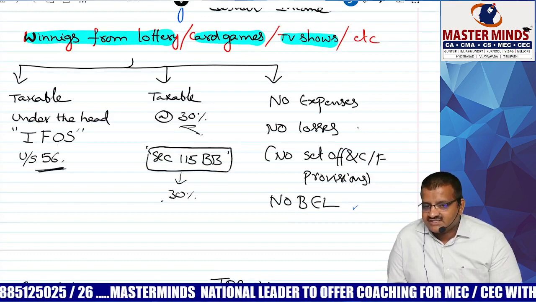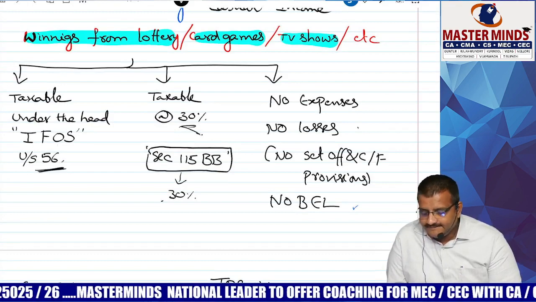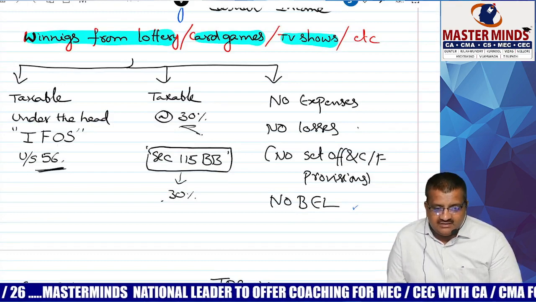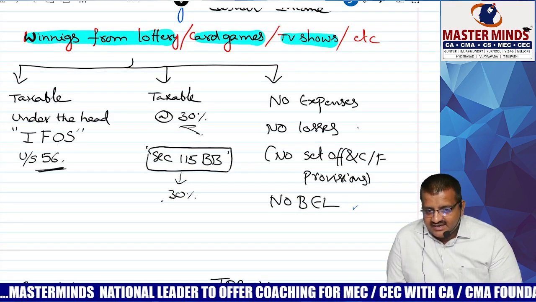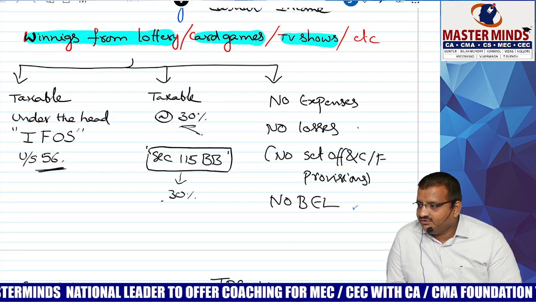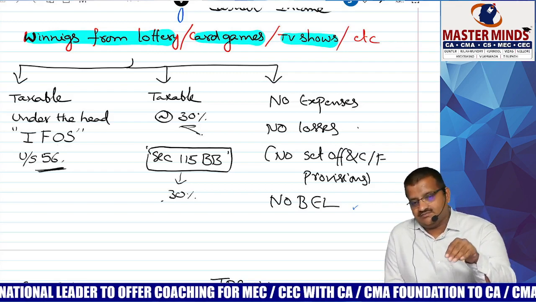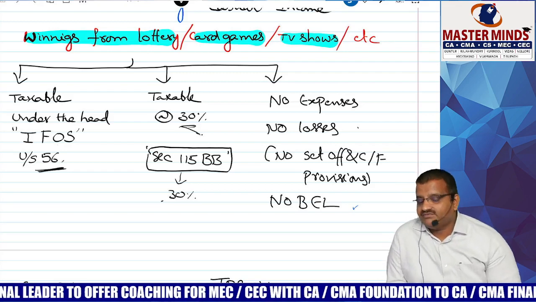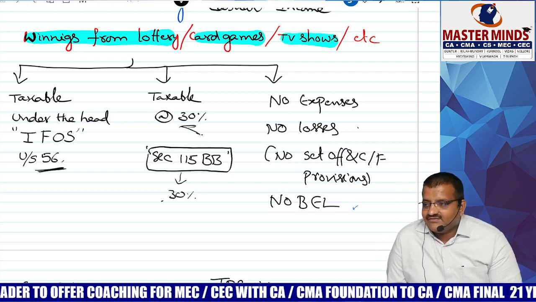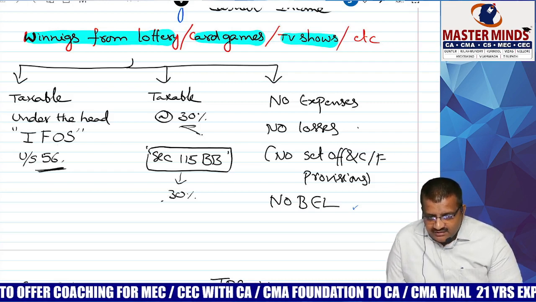Winnings from lotteries, card games, TV shows, etc. are taxable under section 56 under the head IFOS. Section 56 is the charging section, but it is taxable as per 115BB, at the rate of 30% under section 115BB.